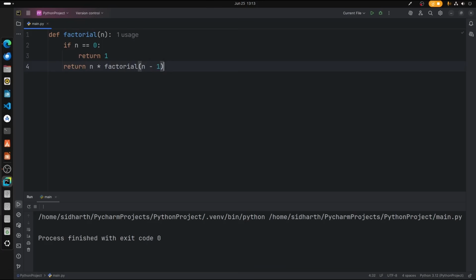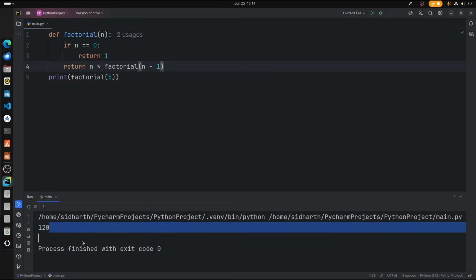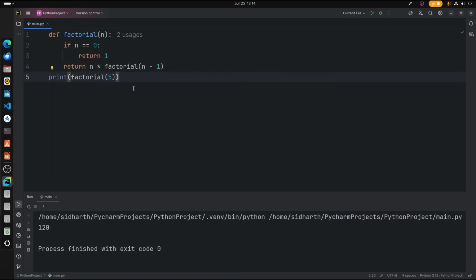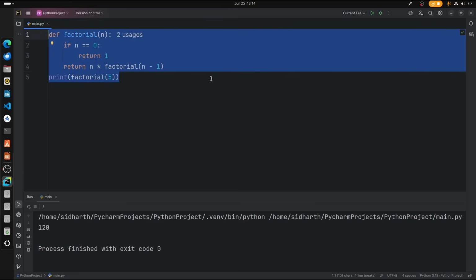Right, now let's just print, and we can call the function factorial. I want to print the factorial for 5. Alright, so there we go. 5 into 4 into 3 into 1 is equal to 120. This is the recursion, and I think we have completed all the things in this module.